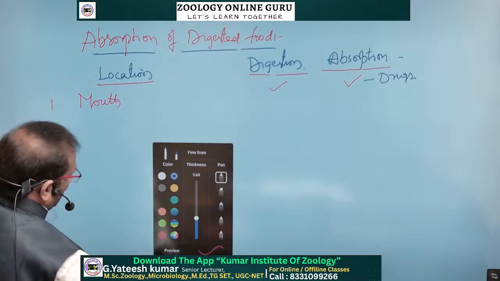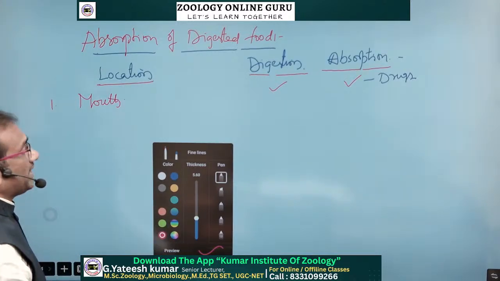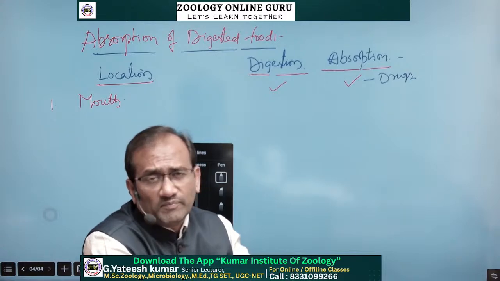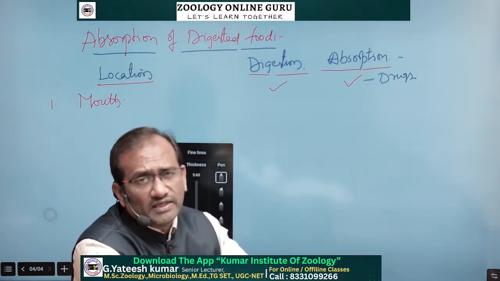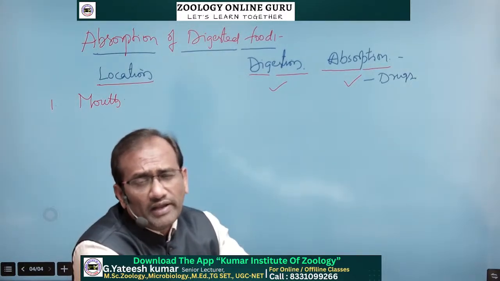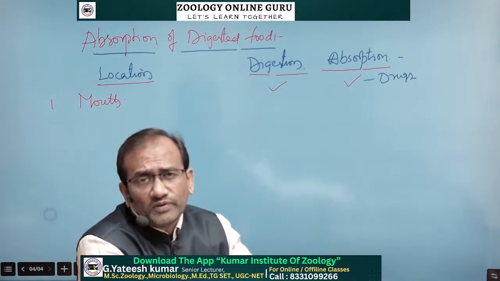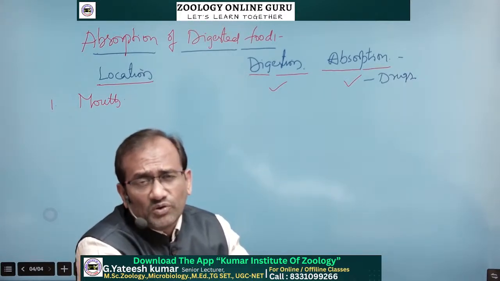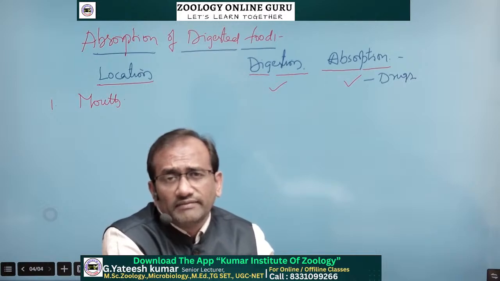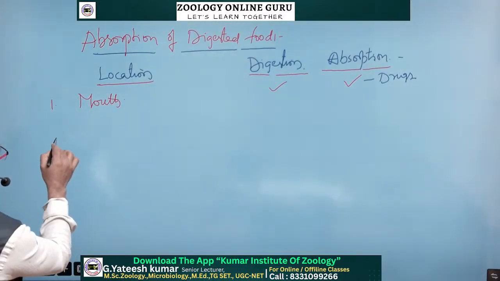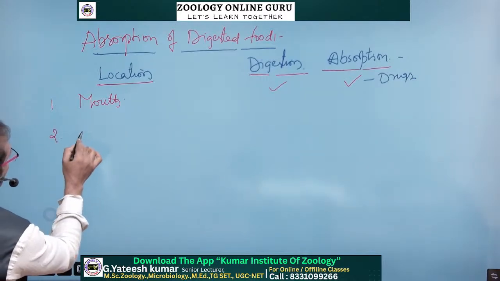Second, if we take the pharynx area, there is no significant absorption or digestion in the pharynx. The esophagus only transfers the bolus from the pharynx to the stomach, so there is no absorption in the esophagus. And next, coming to the most important topic here, the second one, the stomach.